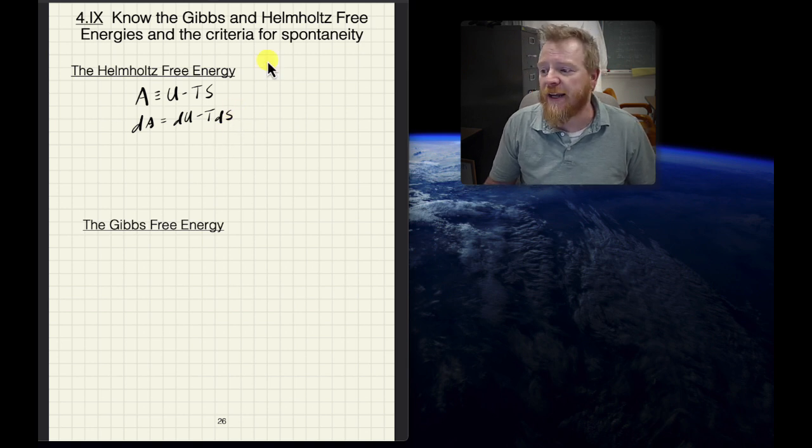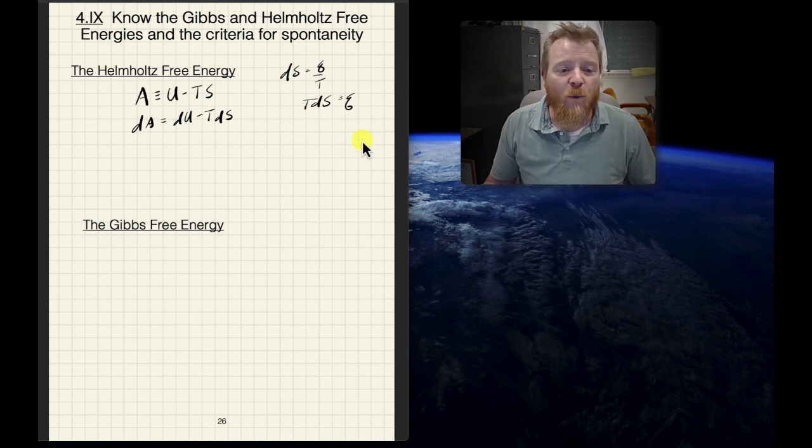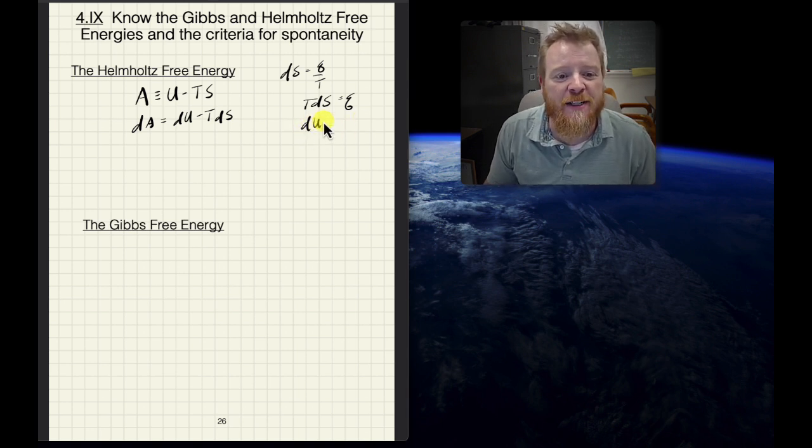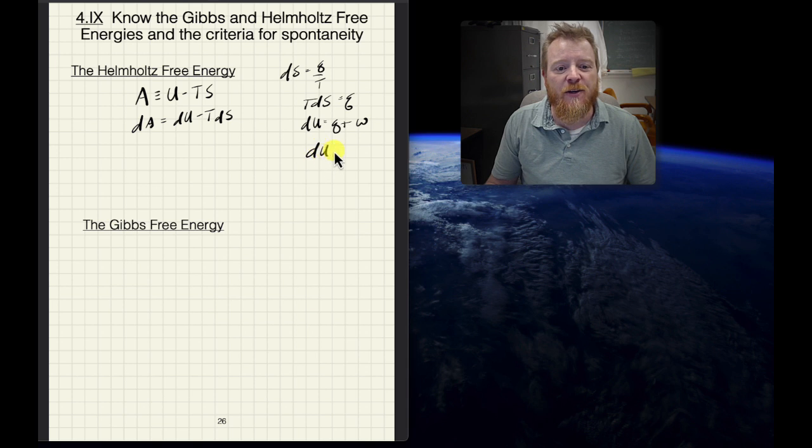Well, noting here that dS equals Q over T, we recognize the quantity T dS equals Q. We also can't forget the first law, dU equals Q plus W. And so now we can see here dU minus Q must equal W, which is exactly what we have here.